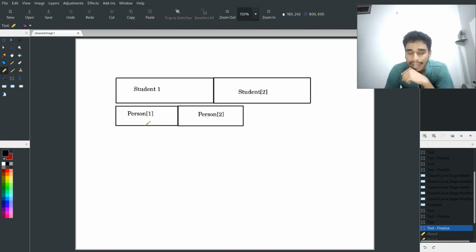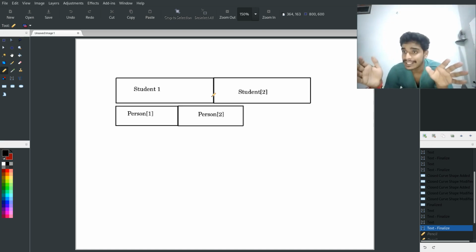Yeah, we have the person. Now this is the memory layout of the person. So two persons look like this, and this is the memory layout of student. So two students look like this. Why is student bigger? The bigger size of student is because person has the string name. The student has a string name plus an int roll number.